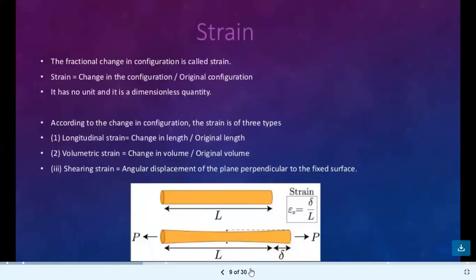What is strain? The fractional change in the configuration is known as strain. So the formula of strain becomes change in configuration upon original configuration. It has no unit and it's a dimensionless quantity because it is a ratio. There are three kinds of strain. Number one, longitudinal strain, change in length upon original length. Volumetric strain, change in volume upon original volume. Shearing strain, angular displacement of plane.